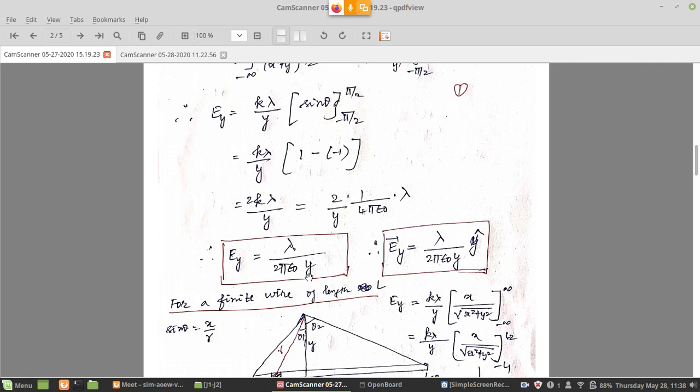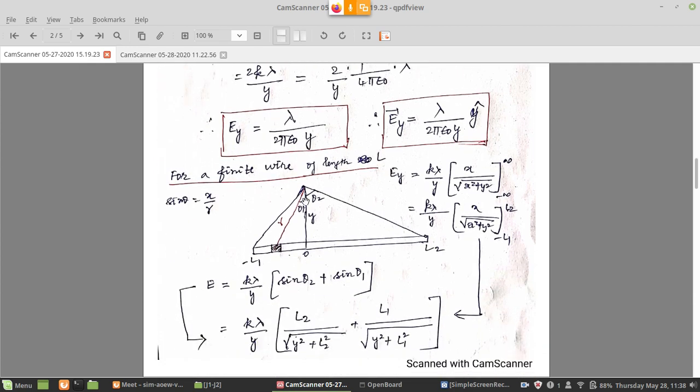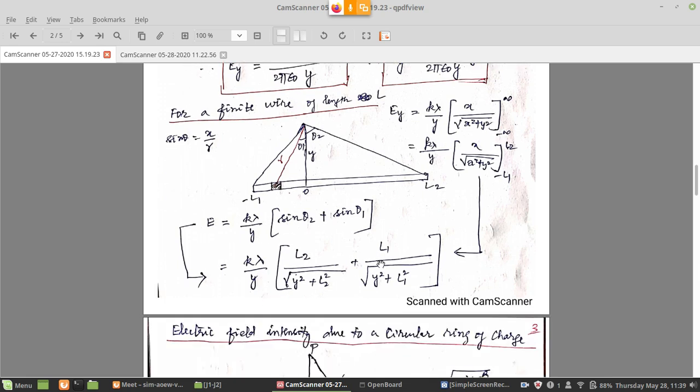Right. So basically this is for the infinite. Then from there we can apply certain conditions to get the result for a finite wire. That is, a finite wire has a definite length compared to the infinite one. For the infinite wire it is somewhat easier, the expression is lambda by 2 pi epsilon naught into y. Whereas for the finite wire, because of the angles involved, we get a slightly more complicated looking expression, but we arrived at this particular result by the previous derivation only.